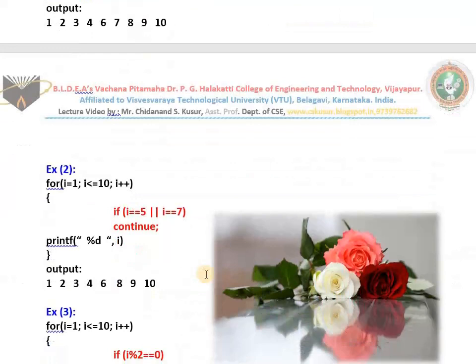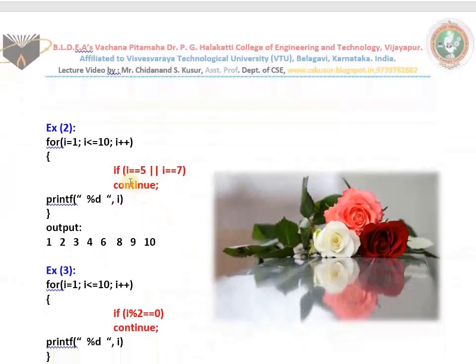And see the next example. Now what is the condition? Whenever I is 5 or, this is the logical OR operator, two pipe symbols to write, whenever I is 7, continue works. Logical OR is there. If I is 5, then also continue works. If I is 7, then also continue works. That means other than 5 and 7, it will print.